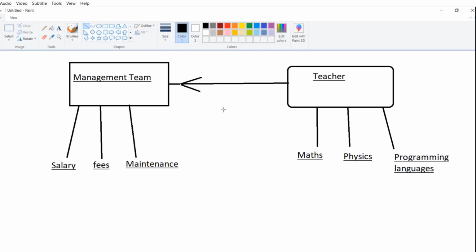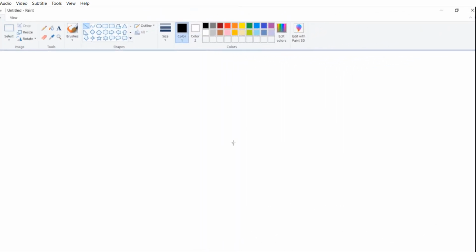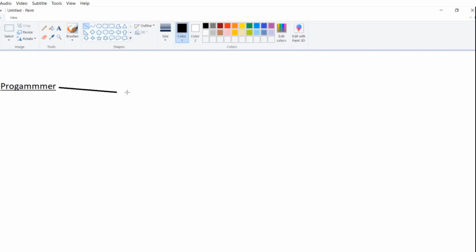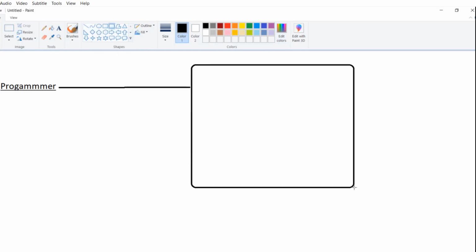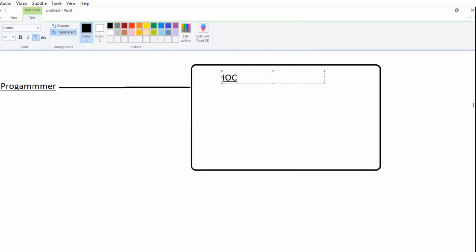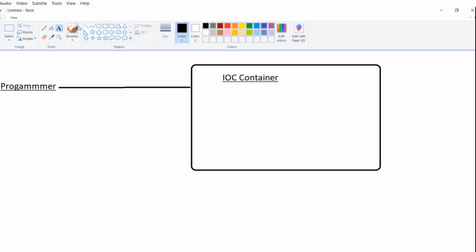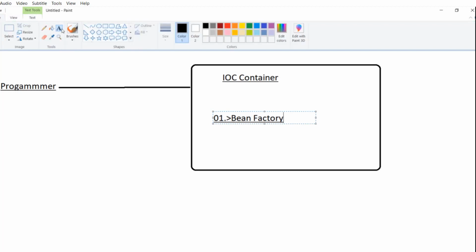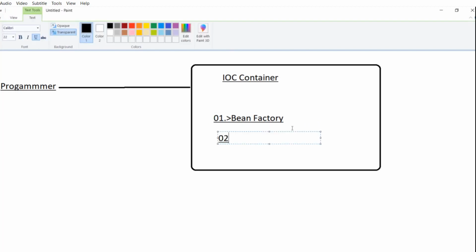Let's understand the same thing with respect to Spring. A programmer used to do everything: creation of object, deletion of object, the whole life cycle. But he only wanted to focus on his skill set. So he transferred most of his power, or you can say all of his power, to a container. That container name is IOC container. Here two important containers exist: Bean Factory and ApplicationContext. ApplicationContext is nothing but the extension of Bean Factory.